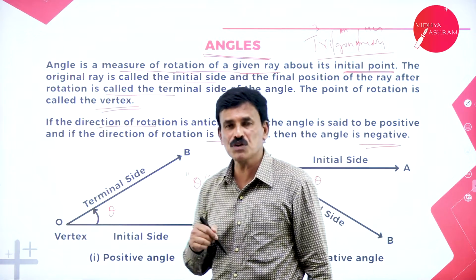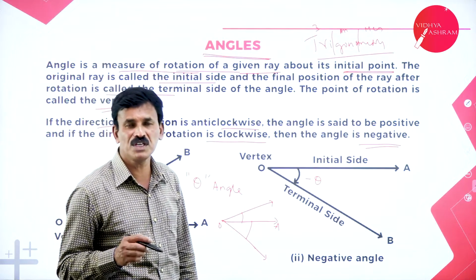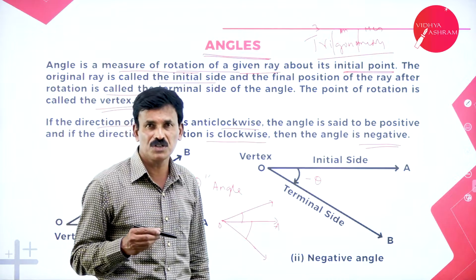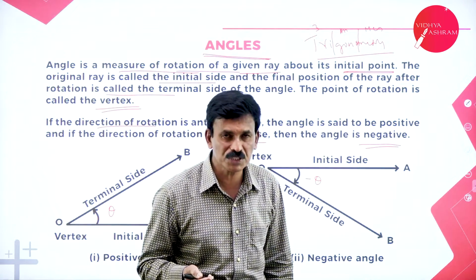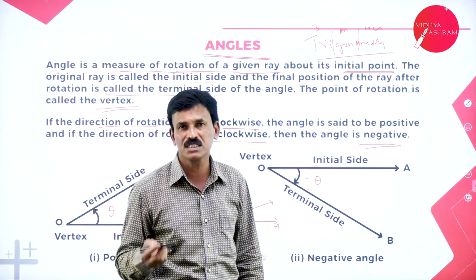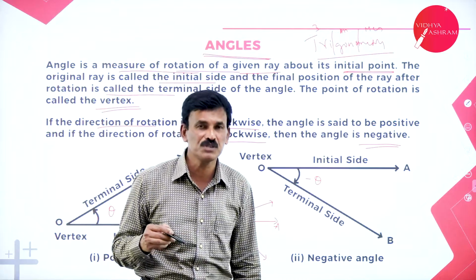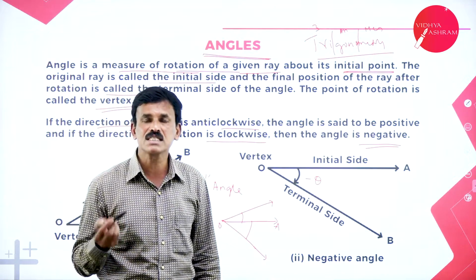Now the question is how to measure an angle. An angle can be measured in different ways. In this session we are going to study radian measure, also called circular measure. Here we are going to express an angle in terms of degrees as well as in terms of radians.